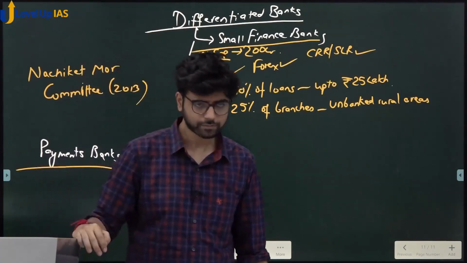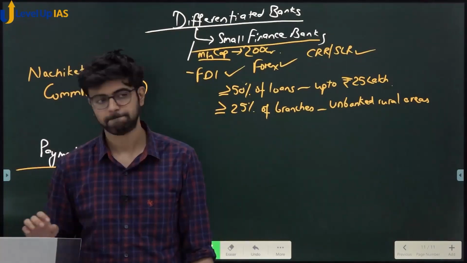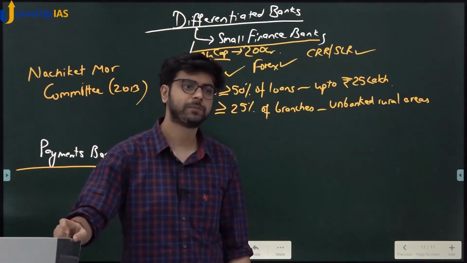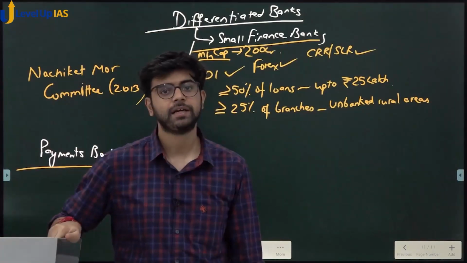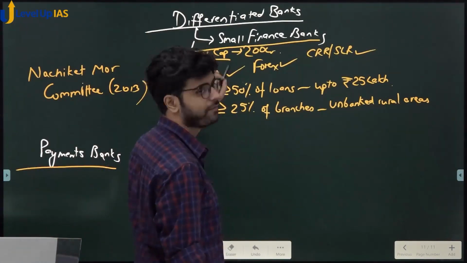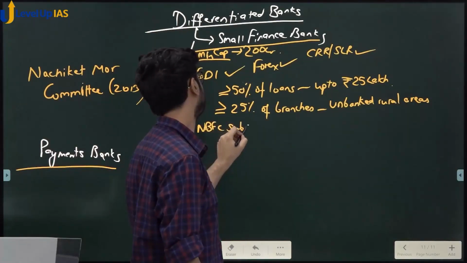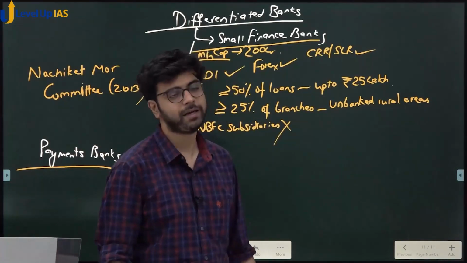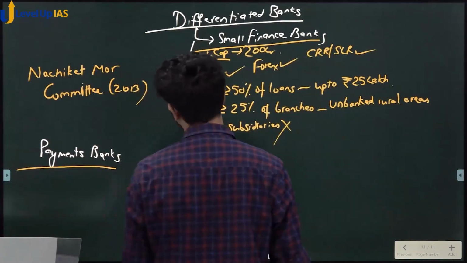Right? What is the meaning of subsidiary? Have we seen it somewhere? In tax chapter we had seen. What is the meaning of subsidiary? A company in which another company holds its shares is called a subsidiary company. So this small finance bank cannot have NBFC subsidiaries. Small finance banks cannot have NBFC subsidiaries. So small finance banks cannot invest in NBFCs basically. Small finance banks cannot own NBFCs.